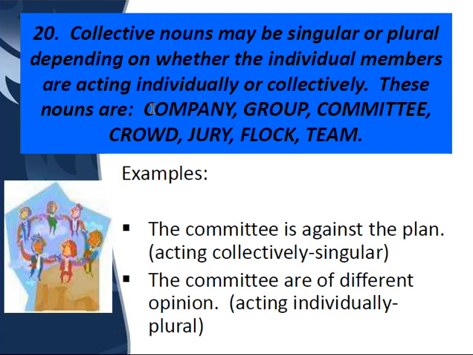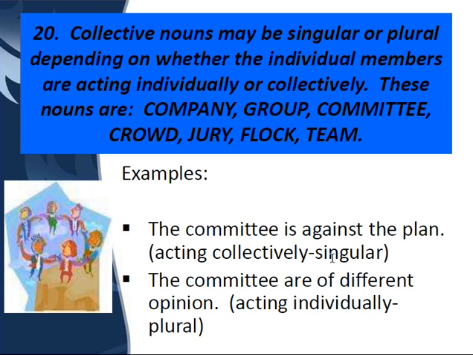Now children, these few nouns I have written. Collective nouns like company, group, committee, crowd, jury, flock, team. These can be used both singular or plural depending upon whether the individuals are acting individually or collectively. For example, the committee is against the plan.